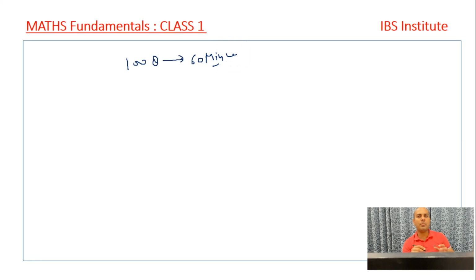So it's a game of speed, how fast we are able to calculate, how fast we are able to solve the question. That is more important, and it becomes even more important when we have a sectional cutoff, right? Particularly in bank exams, we are given sectional times, 20 minutes for the math section. So to solve these 35 questions in 20 minutes, it becomes very difficult unless we are good with calculation, right?